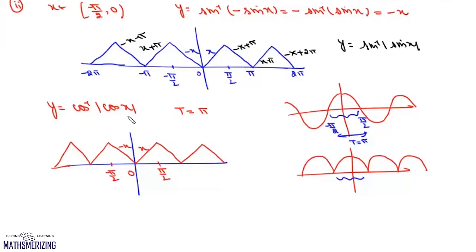So as you can see, graph of sine inverse of mod sine x is the same as graph of cos inverse of mod cos x, and their definitions are also the same. So this is how we draw the graph of sine inverse of mod sine x and cos inverse of mod cos x. Now let us take some problems. Find the range of the function square root of mod of sine inverse of mod sine x minus cos inverse of mod cos x. Now we'll recall the graph of sine inverse of mod sine x and cos inverse of mod cos x.